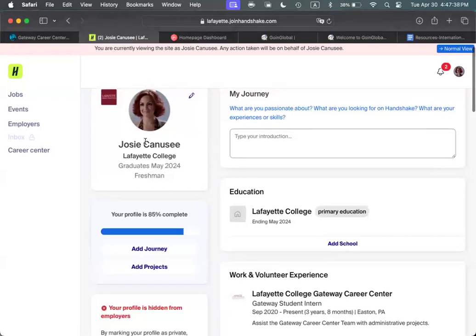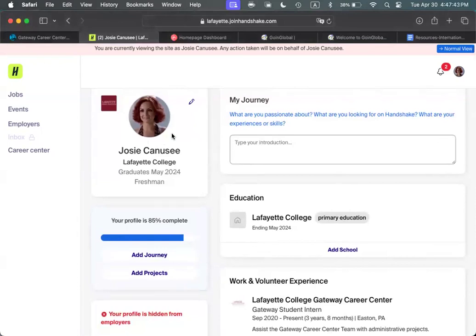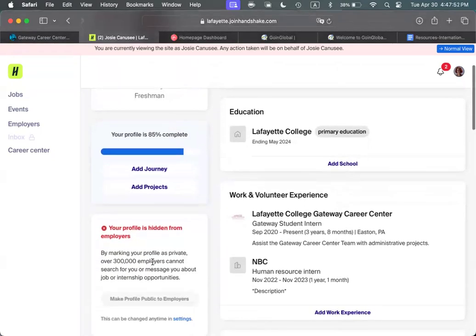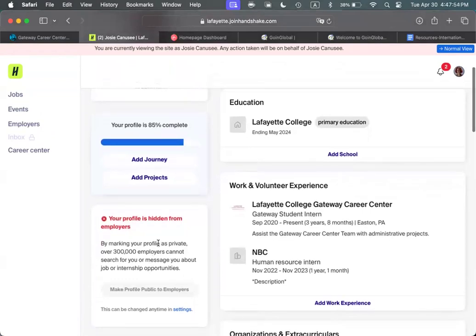And a picture goes far for online recruiting websites. You can visit Gateway's professional photo studio on the third floor of Hogg Hall to get a professional photo taken of yourself. Once you complete your profile, make it public so that employers on Handshake can find you.